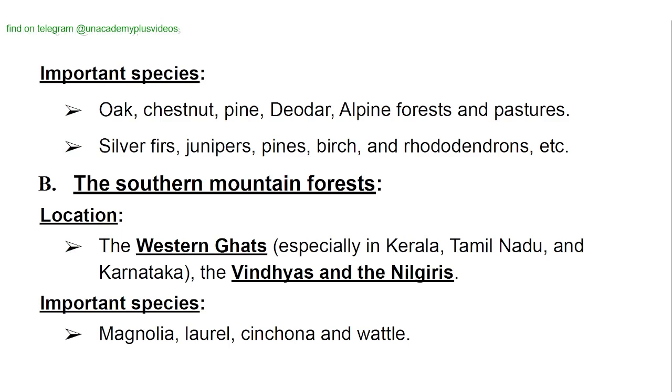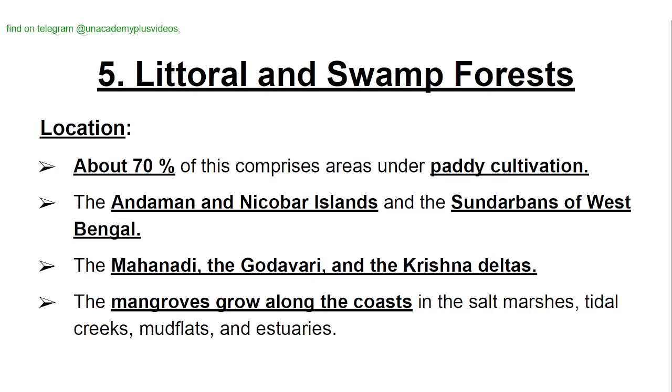The southern mountain forests. Location: Western Ghats, especially in Kerala, Tamil Nadu and Karnataka, and the Vindhyas and the Nilgiris. Important species are magnolia, laurel, cinchona, and wattle.